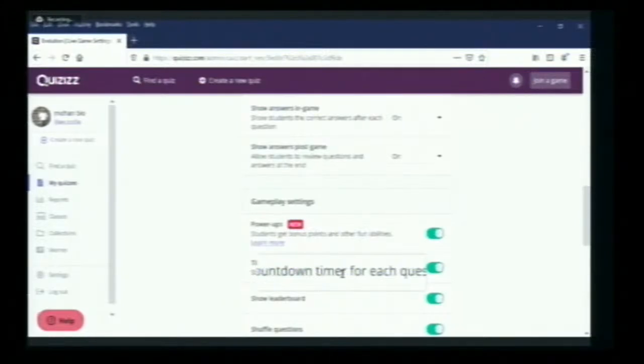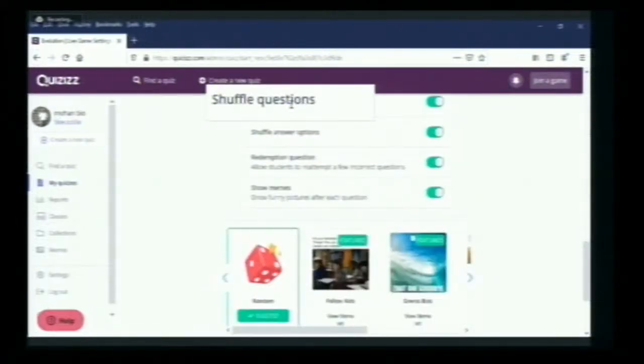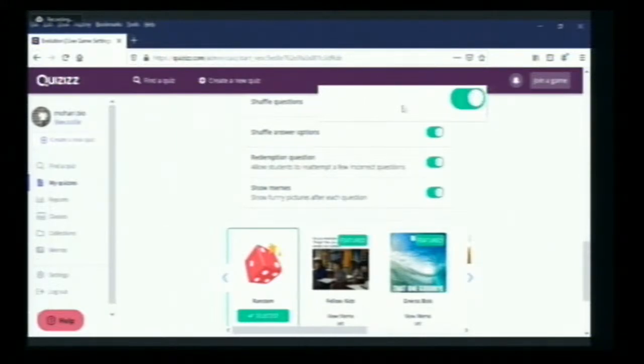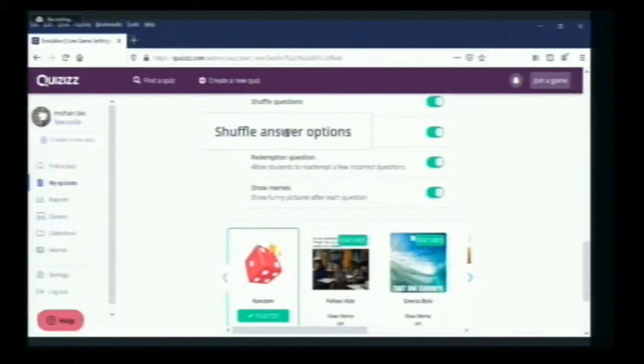And show the leaderboard. This leaderboard shows how many students have joined and how they are scoring, and at what level each player is. And this is very important: shuffle questions. Once you turn on shuffle questions, if the quiz has 6 questions and 6 players are playing, the questions will be shuffled. The first question that appears for one player will not be the first for the second player. Also, the answer options, the 4 options we have given, will be shuffled every time a player plays.